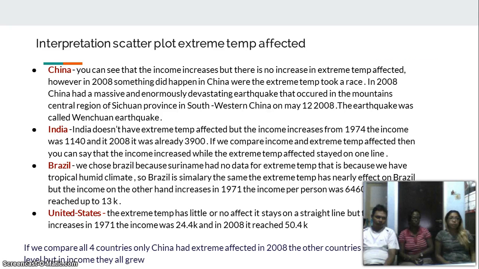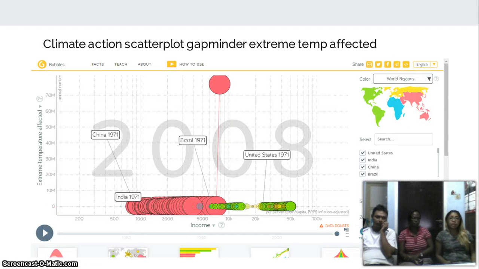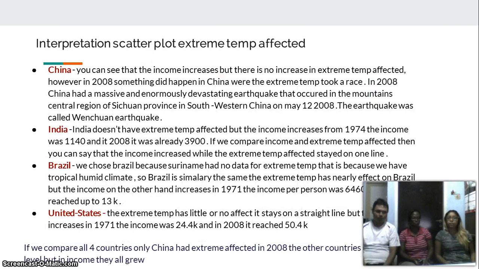Brazil, we chose Brazil because Suriname had no data for extreme temperature. That is because we have a tropical humid climate. Brazil is similarly the same in extreme temperature. It has nearly no effect on Brazil, but the income, on the other hand, you can see that it increases. In the United States, the extreme temperatures had little or no effect. As you can see, it stays in a straight line. If we compare all these countries, only China had the extreme effect in 2008.